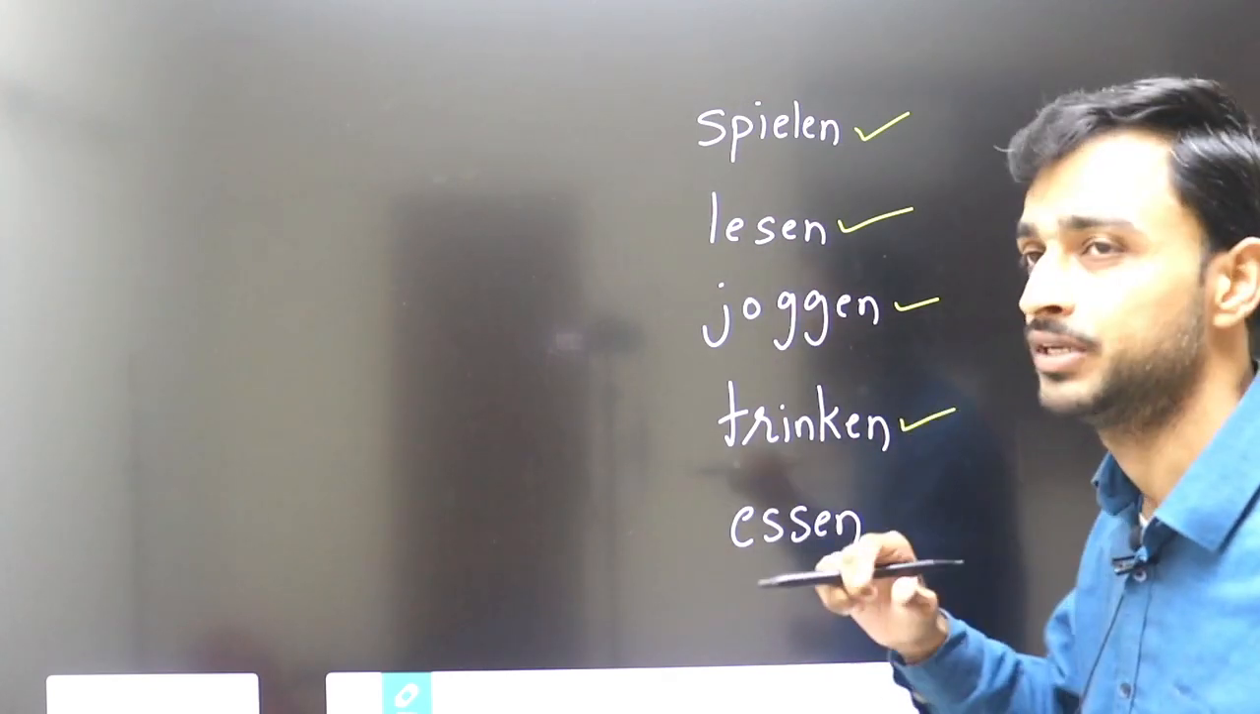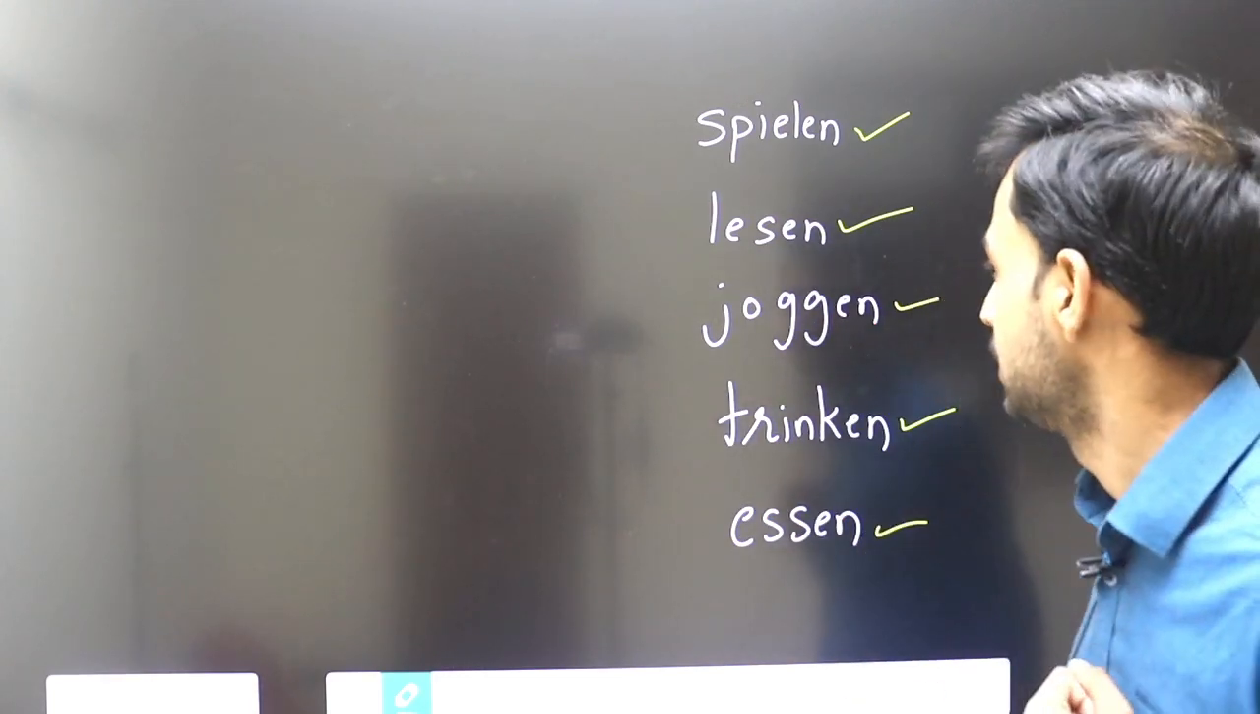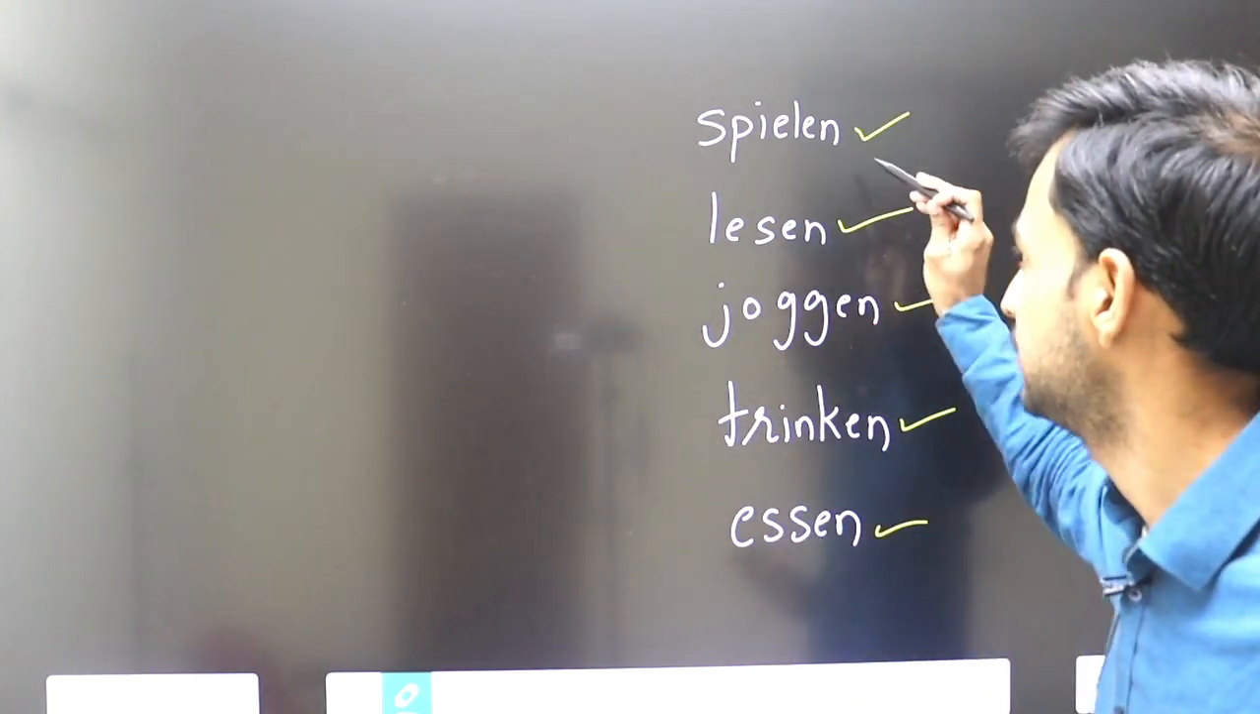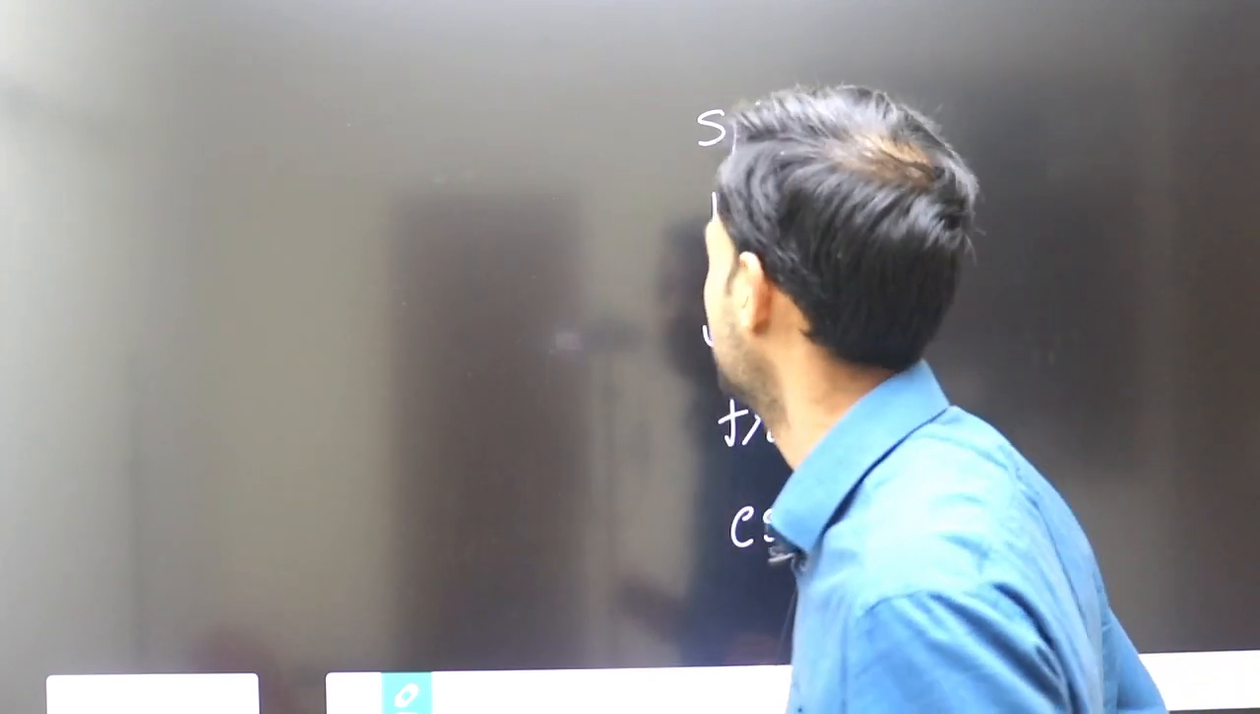Trinken means to drink something. Okay, to drink. Essen means to eat. Okay, we eat something. Now I will use these verbs. Suppose this is the last position. This is the last position of my sentence. Okay, now I will write.